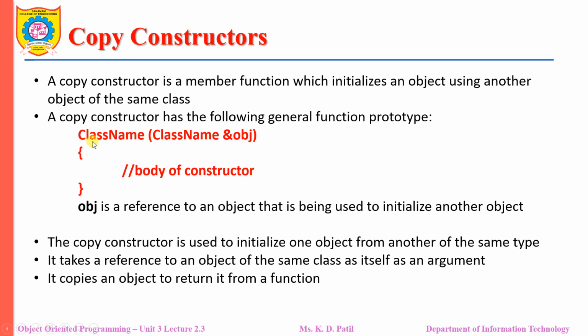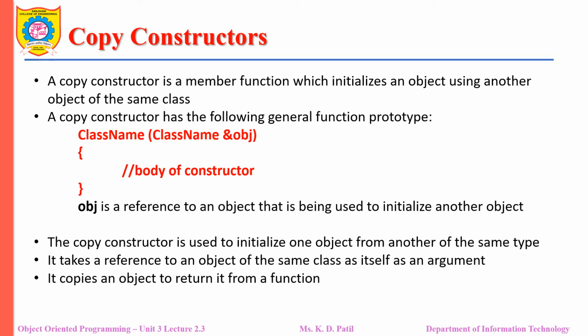When you have a copy constructor in your program, the form is the class name, which is the constructor name, same as the class name, and in brackets, class name and obj. Here obj is a reference to an object that is being used to initialize another object. Please remember that the copy constructor takes a reference to an object of the same class as its argument, and the values of obj will be copied with the reference to an object.